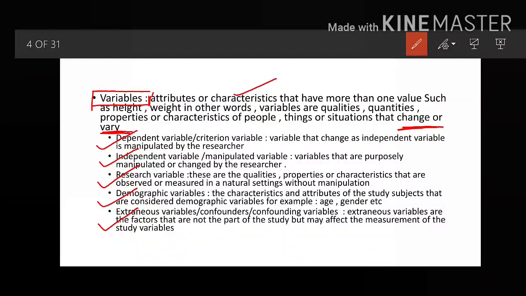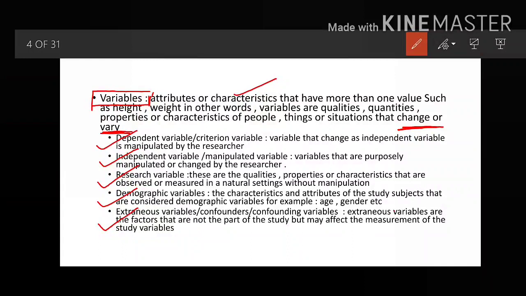Now next is the research variable. Now what is a research variable? These are the qualities, properties or characteristics that are observed or measured in a natural setting without manipulation. If you are just measuring something in the natural setting without manipulating anything, that type of variable is known as a research variable.